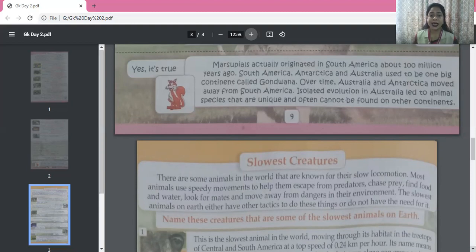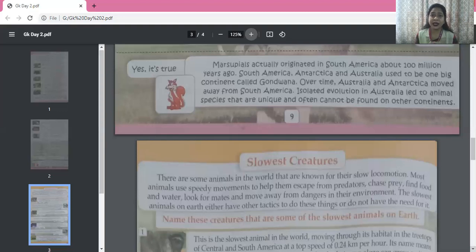Now the slowest animals on earth either have other tactics to do these things or do not have the need for it. But in the environment, there are many other creatures who are very slow. Now, when they are slow, then definitely they have other ways of saving themselves.